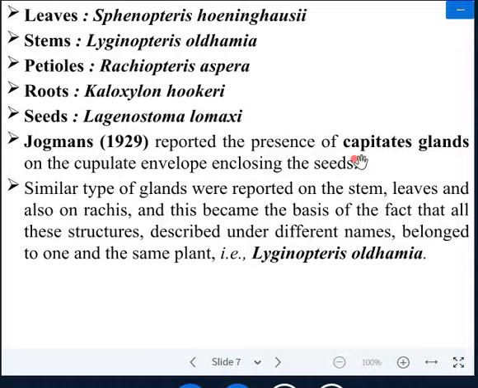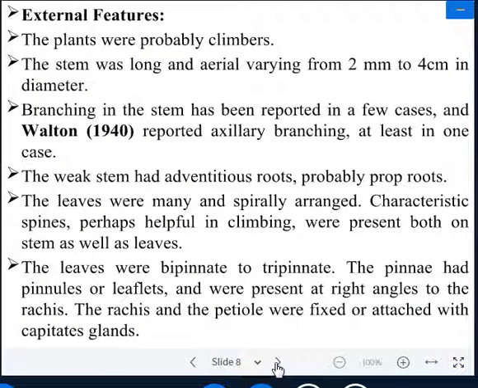So presence of capitate glands is a parameter for identification of the different parts of the plants belonging to the same plant. If you are talking about the external features, the plants were probably climbers. The stem was long and aerial, varying from 2 mm to 4 centimeters in diameter. Branching in the stem has been reported in few cases, and Walton, another paleobotanist who worked on Lyginopteris, reported axillary branching, at least in one case.